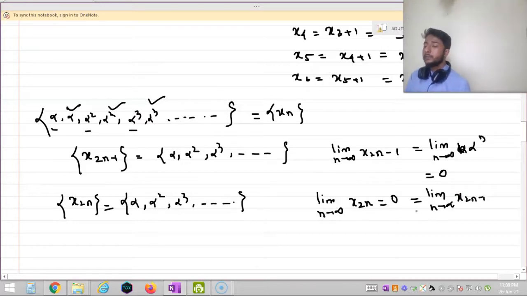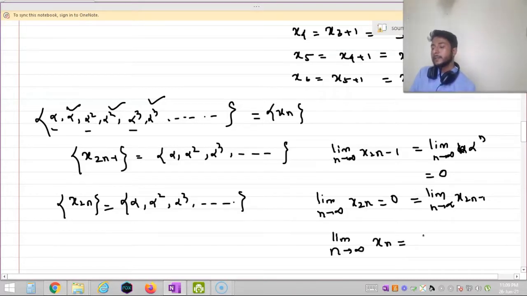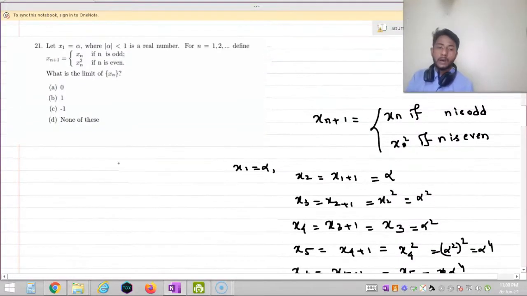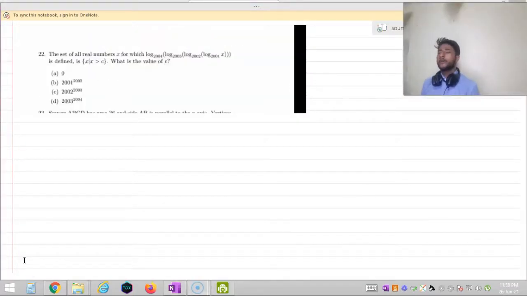We know that if these two subsequences converge to the same limit, then the main sequence is convergent, and the main sequence converges to this subsequential limit. Hence I can say that limit n tends to infinity, xn is equal to 0. Hence our option A is the correct option. Now let us solve question number 22.